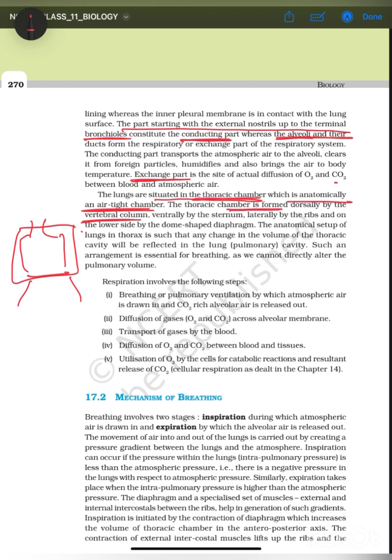So at the back the thoracic chamber is formed by the vertebral column. And ventrally, what is ventrally? Ventrally is towards the front. The front is the sternum. What is the sternum? This is the sternum and the ribs. So this is called the sternum. So ventrally by the sternum, and dorsally by the vertebral column. Laterally by the ribs. Sideways we can see the ribs, and on the lower side there is a muscular organ known as the diaphragm.